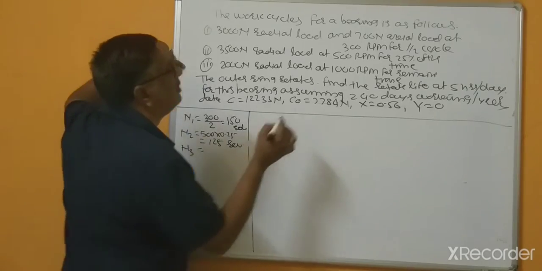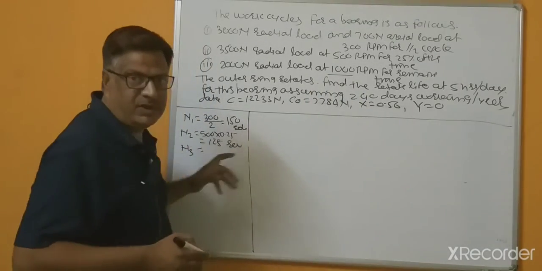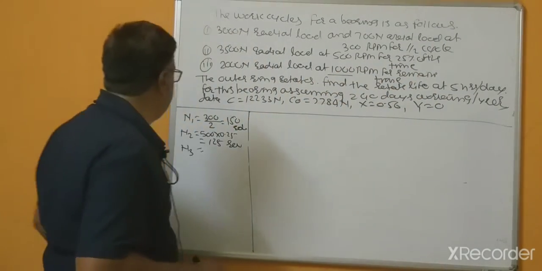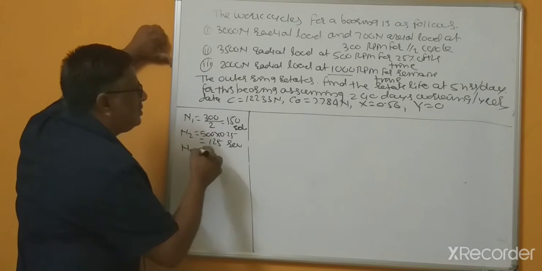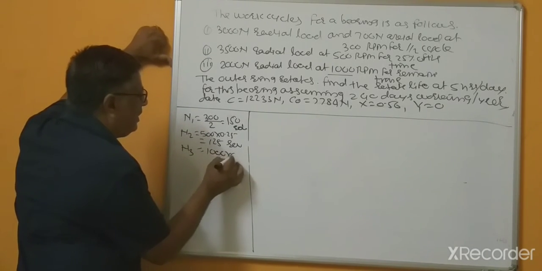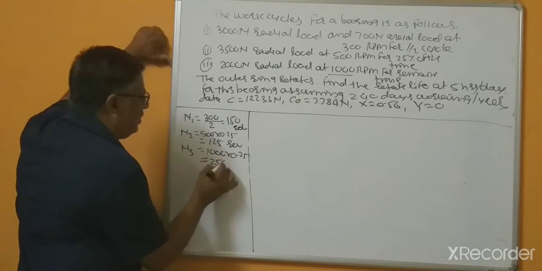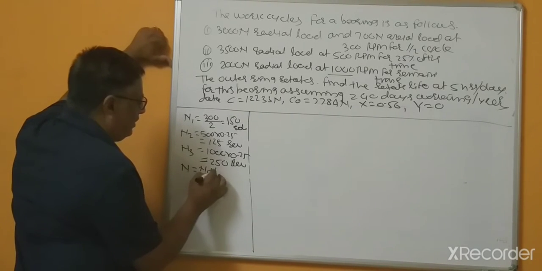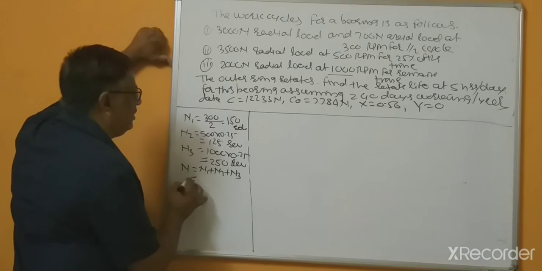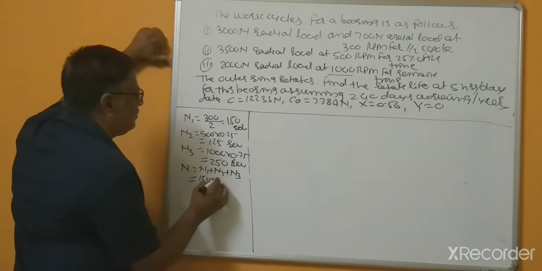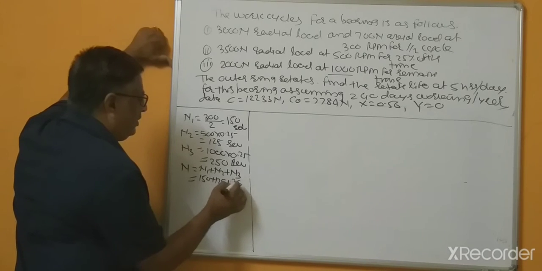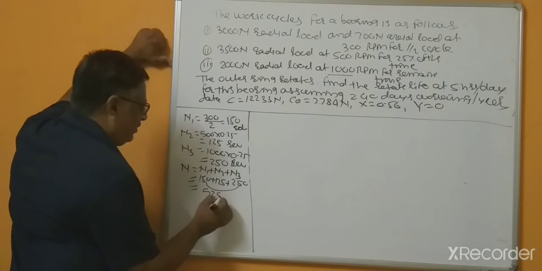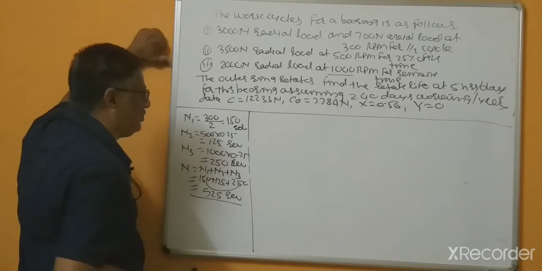N3 equal to this is 1000 RPM for the remaining time, because already 50% and 25% are consumed, so the remaining time is 25%. So 1000 multiplied by again 0.25, this is equal to 250 revolutions, and N equal to N1 plus N2 plus N3. So this is 150 plus 125 plus 250. So this is 525 revolutions, right?